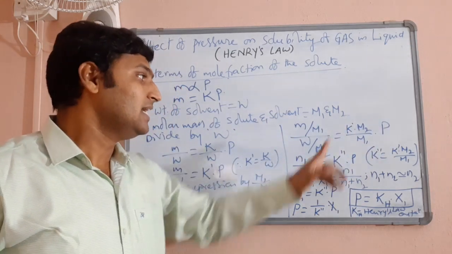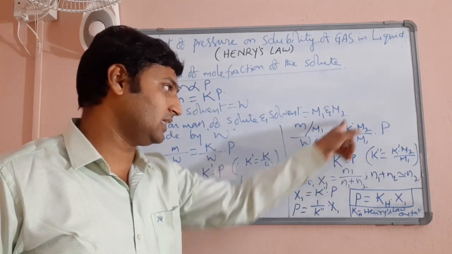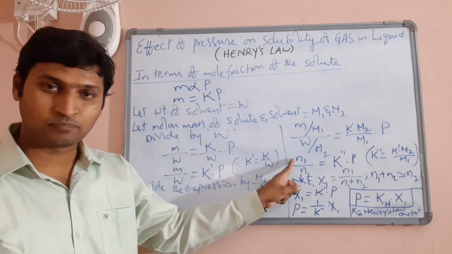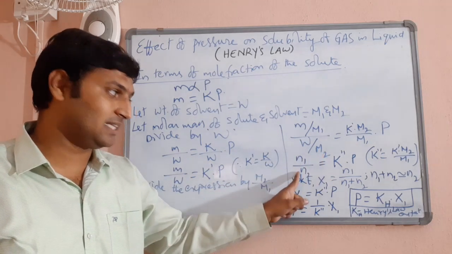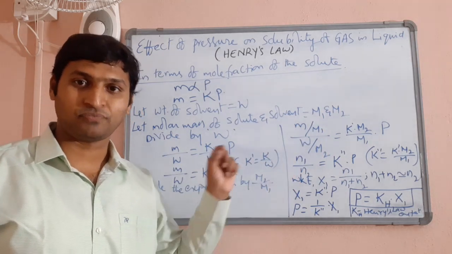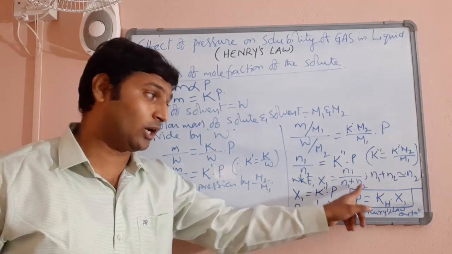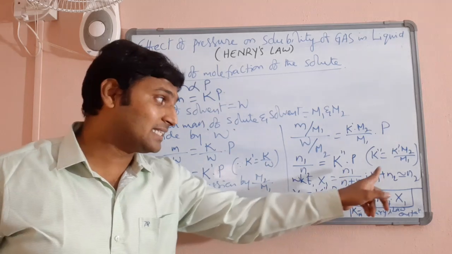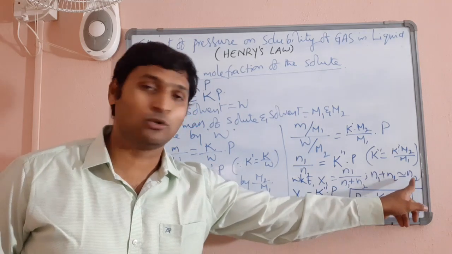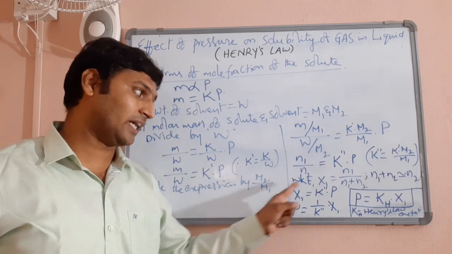into P. Now, since this whole ratio can be called as another constant, I replace this whole ratio by K double dash. And mass of solute by molar mass of solute is N1. Mass of solvent by molar mass of solvent is N2. That is number of moles. So, I replace the ratio of mass by molar mass as number of moles. Then, generally the definition of mole fraction is number of moles of solute by total number of moles of solution. But since the number of moles of solvent will be too large, the sum of number of moles of solute and number of moles of solvent will be almost equal to number of moles of solvent. So, the ratio N1 by N2 can be taken as the mole fraction itself.